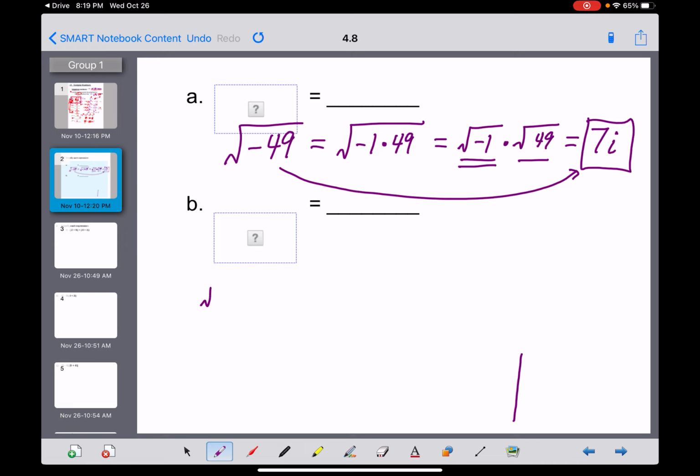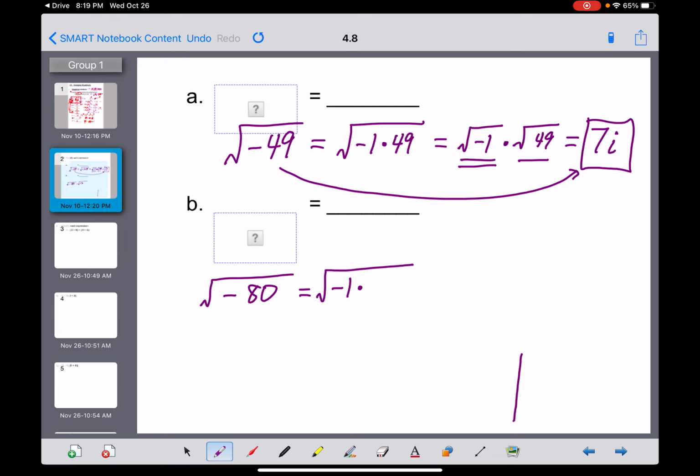So let's do one that's a little bit different. What if I gave you guys, how about the square root of, I don't remember what this problem was, but I'm going to make it negative, and then we're going to go with the opposite of the square root of 80? Now this one's a little bit tougher because 80 is not a perfect square, but we're still going to split this up in a similar way. -1 times, and all right everybody, can you look at your list of perfect squares from back in section 4.6, I believe, and come up with a perfect square that divides evenly into 80?